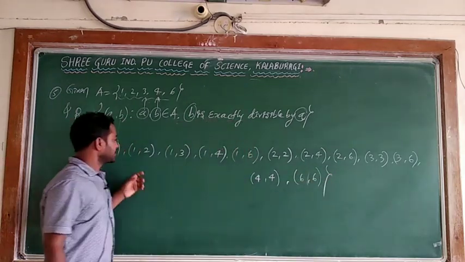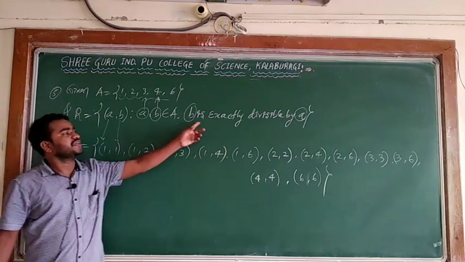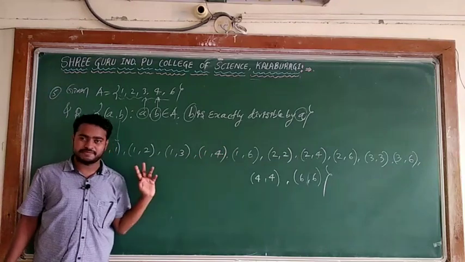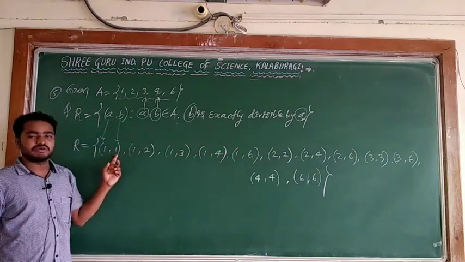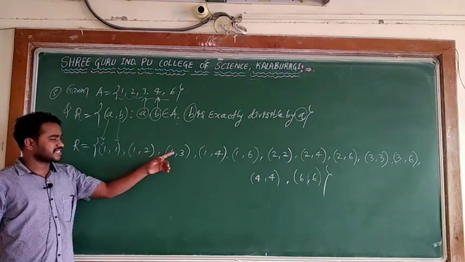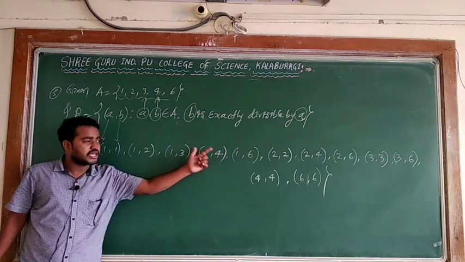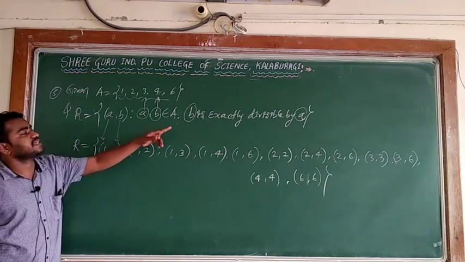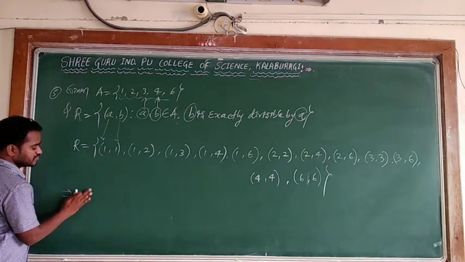Now the obtained ordered pairs, how are they? B is exactly divisible by a. Second elements are considered as b and first elements are considered as a. Definitely b is divisible by the first element. In these ordered pairs, every second element is divisible by its first element, meaning b is exactly divisible by a. It implies, what is the domain of this?